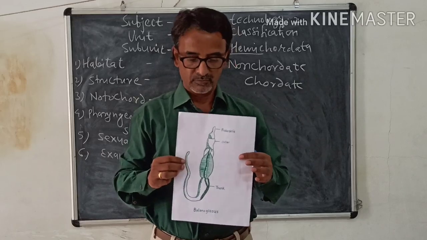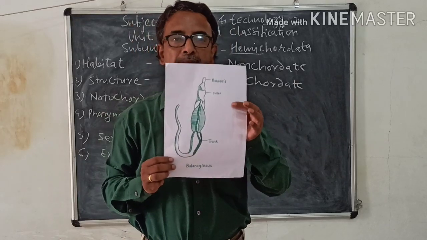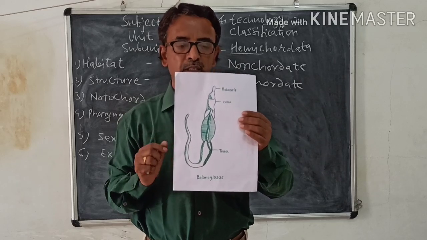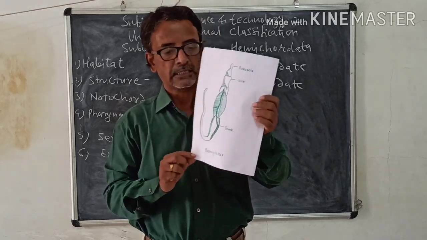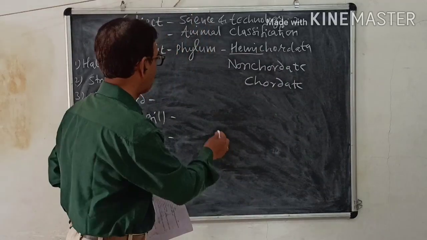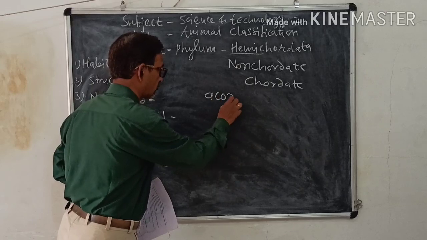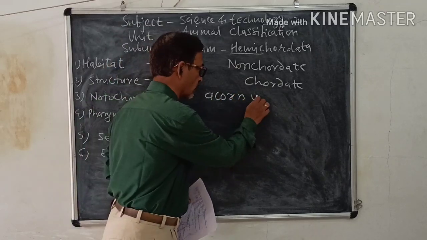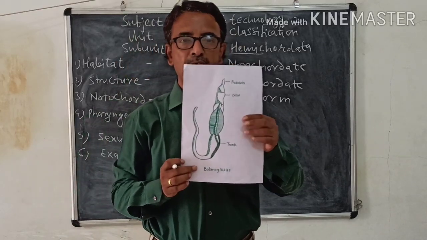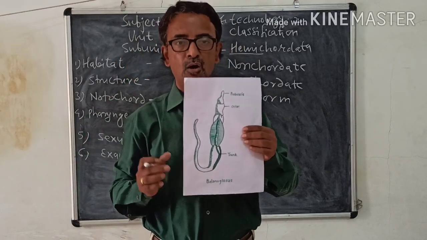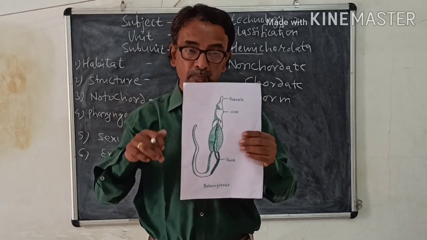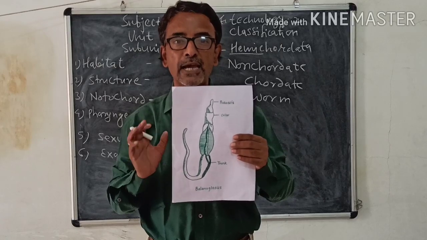Now this is the diagram of Balanoglossus, one of the examples of this phylum, Hemichordata. Balanoglossus is a worm-like structure and it is called acorn worm. Now these animals are marine animals. All are present in sea water and at the base they have a burrowing habit.